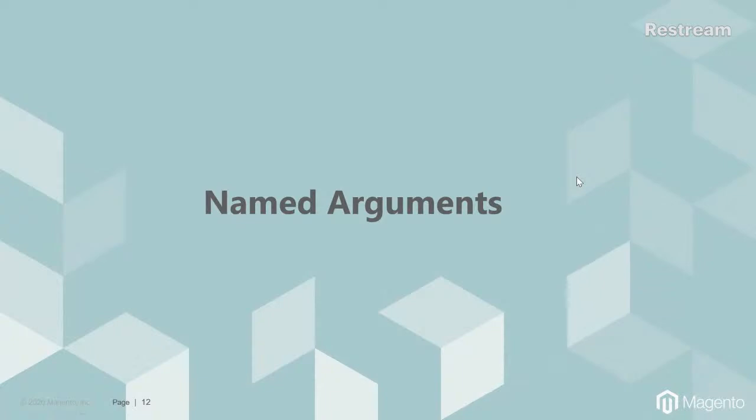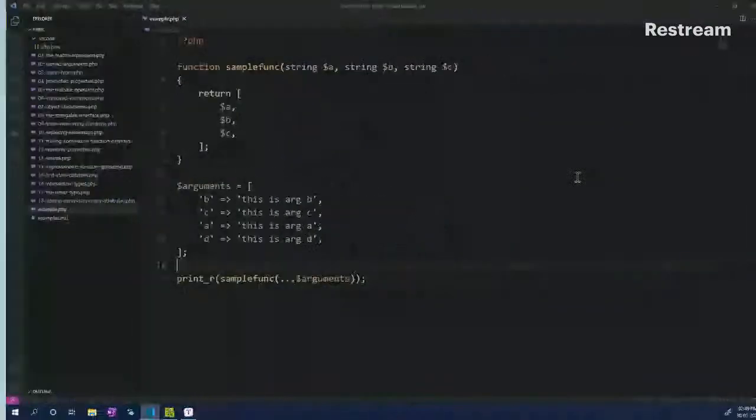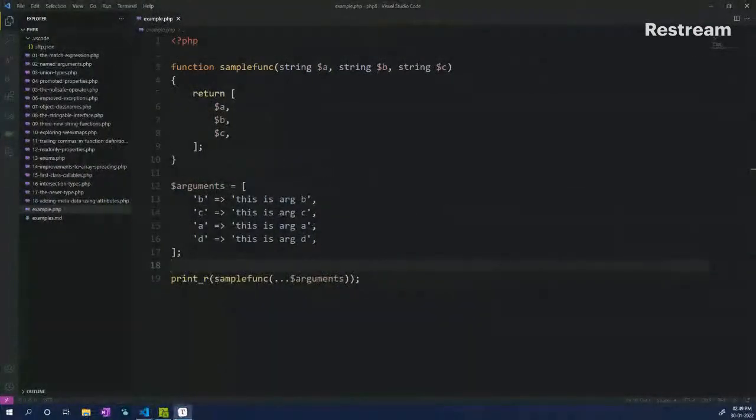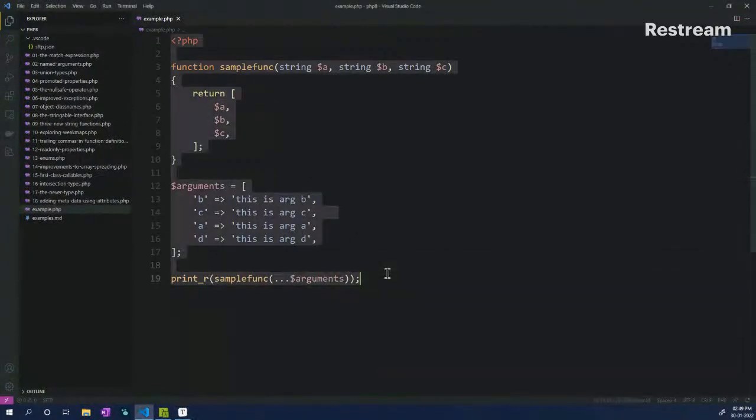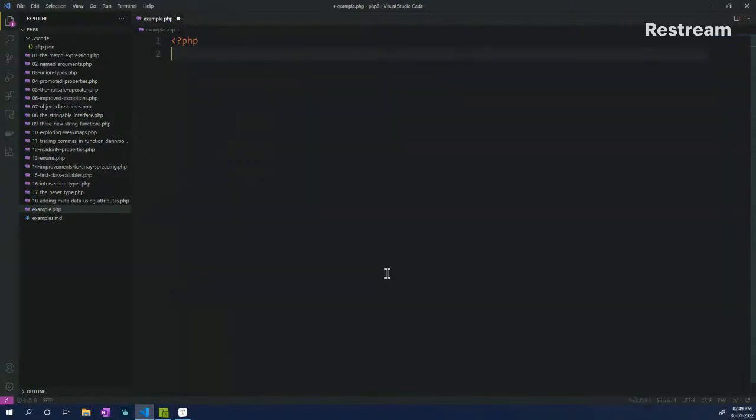Okay, great. So moving on, let's move on to a new example, which is union types. So let's talk about union types and what they are really. So what are union types exactly? Let's take a very basic example of what we have currently in PHP 7, and then we'll move on to the new functionality, which is union types, that is available in PHP 8.